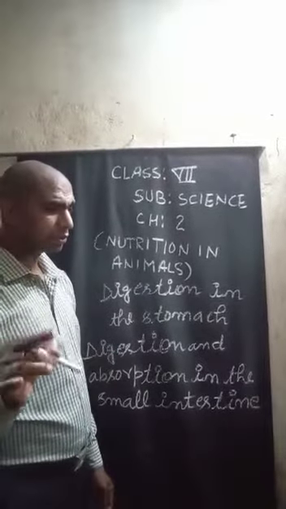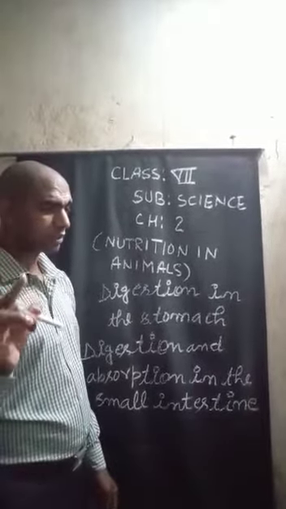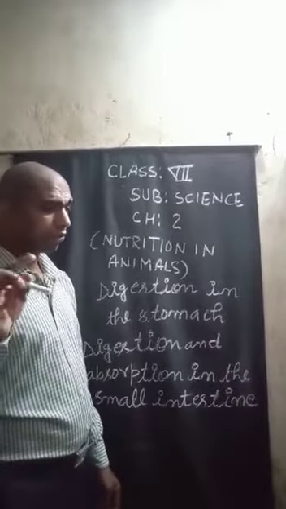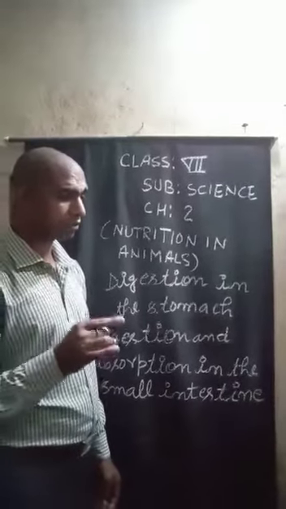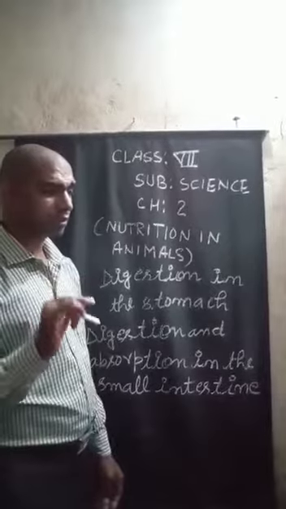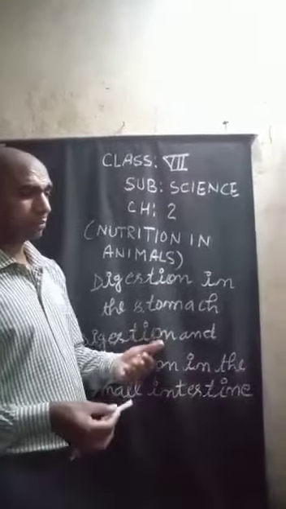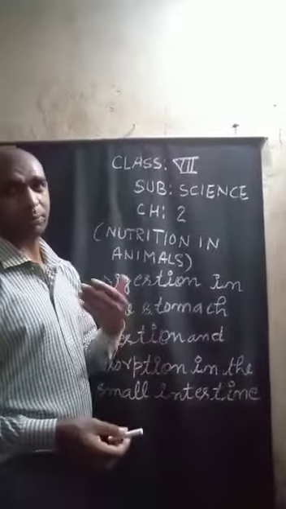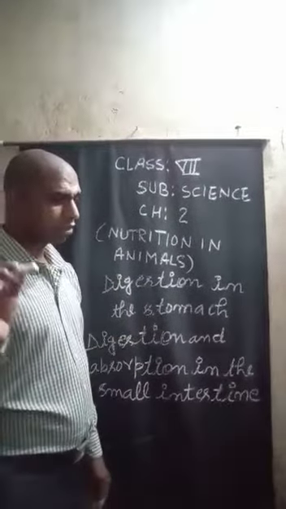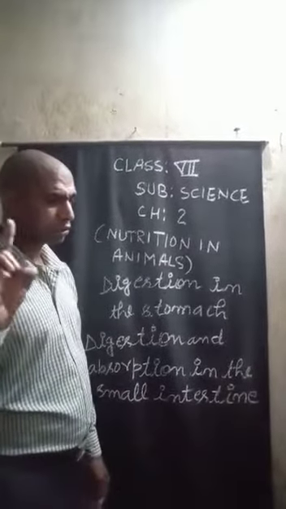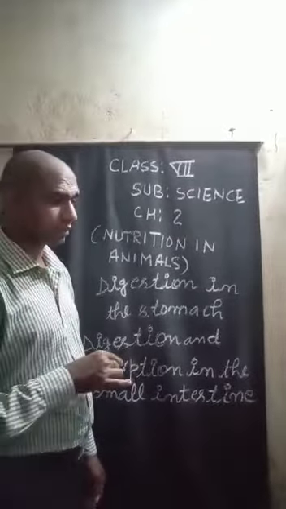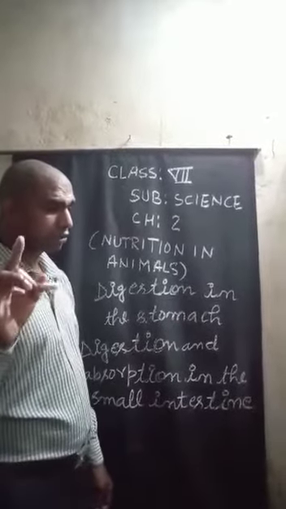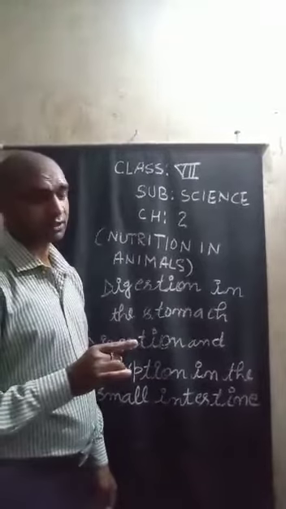The digestive juices secreted by the walls of the small intestine break down fat into simpler substances that can be absorbed. And the pancreatic juices break down starch into simple sugar, and proteins and fat into simple substances.